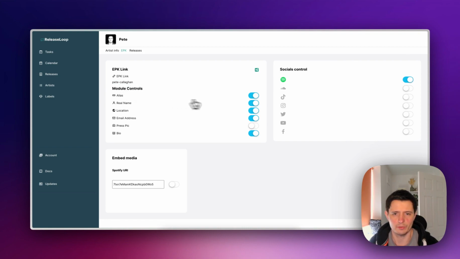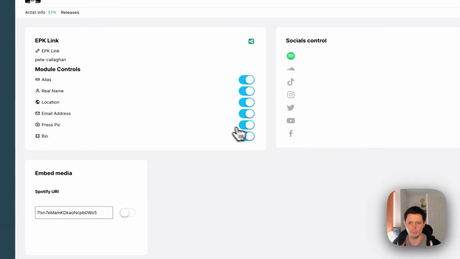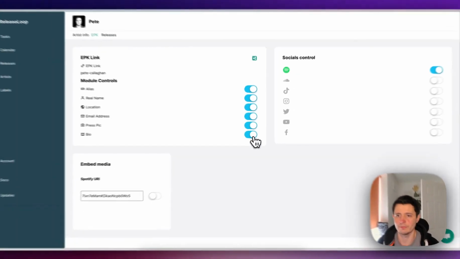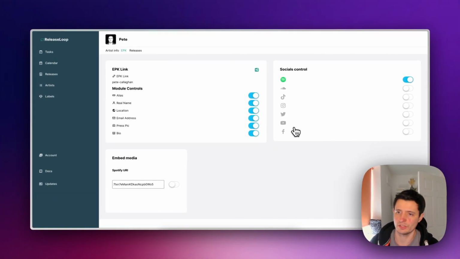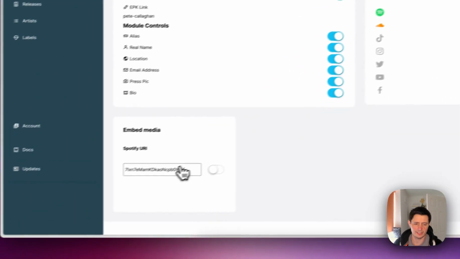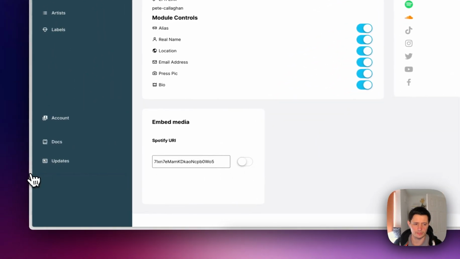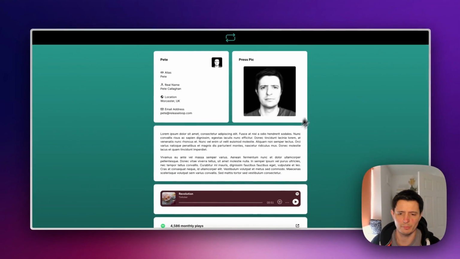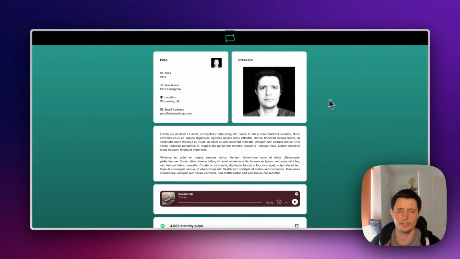On the EPK, I want to show my alias, which is Pete, my real name, location, email address. I'll choose press pick, but I might turn that off later, and I'll choose bio. I can also display social media, so I can show the Spotify count or the SoundCloud count. I want both of these on. And then I can add in a URI and turn this off and on. So we'll just look at my EPK at the moment. I'll give us a refresh. We'll see what it looks like.